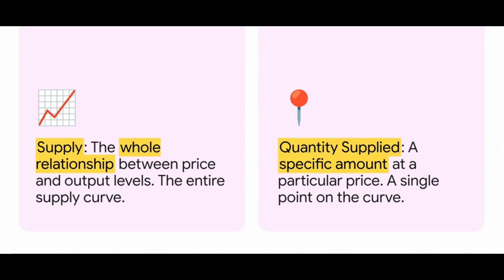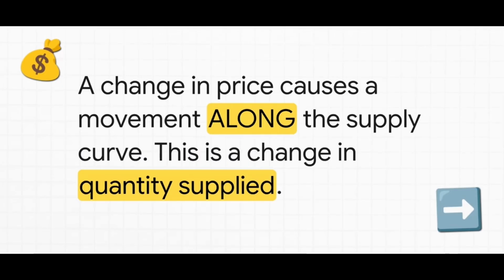Let's just lay it all out side by side. Supply is the macro view, the whole relationship, the full picture, the entire curve. Quantity supplied, that's the micro view, one specific amount, at one particular price, just one single point on that curve. So this means when the price of strawberries changes, maybe it goes up from £2 to £4, the farmer's overall supply hasn't actually changed. Her game plan is exactly the same. What has changed is the quantity supplied. We've simply moved from one point on her supply curve to another.